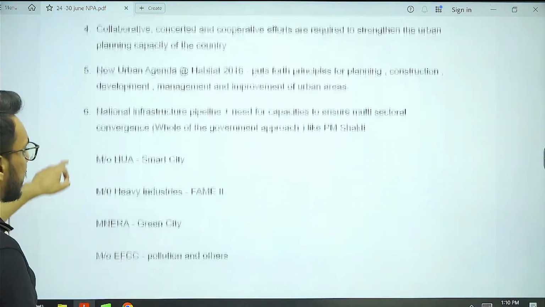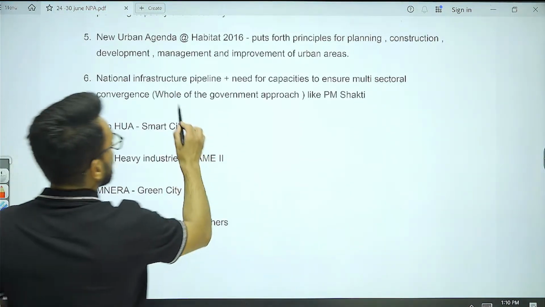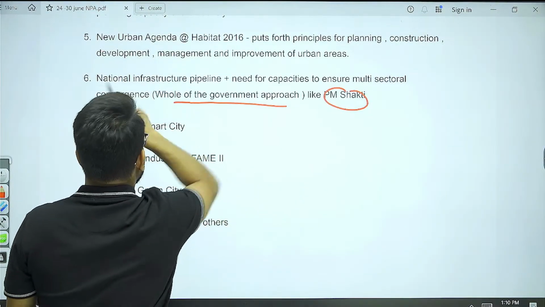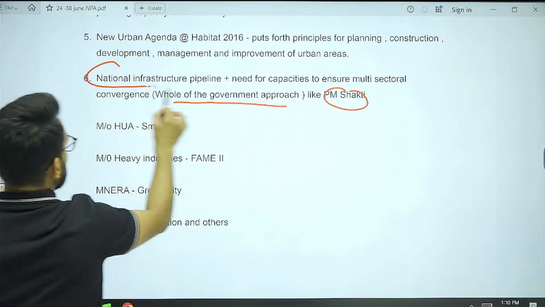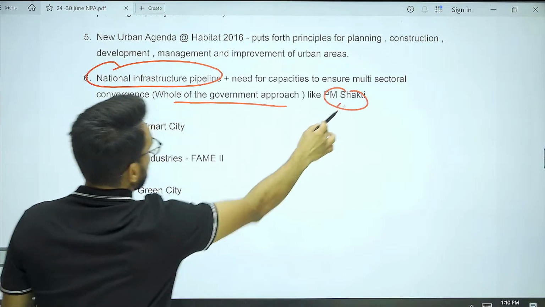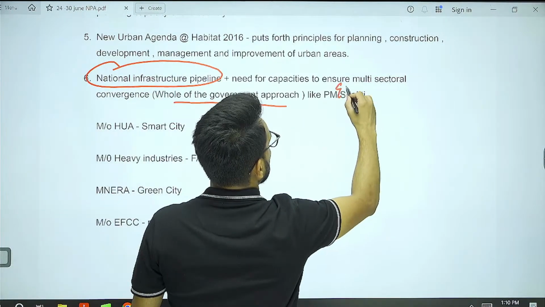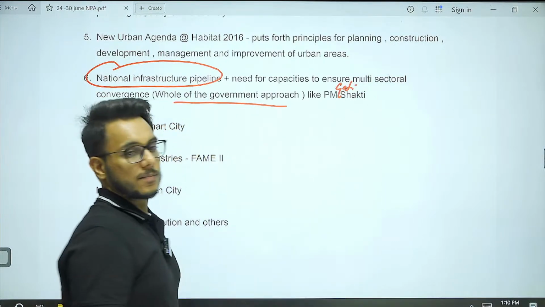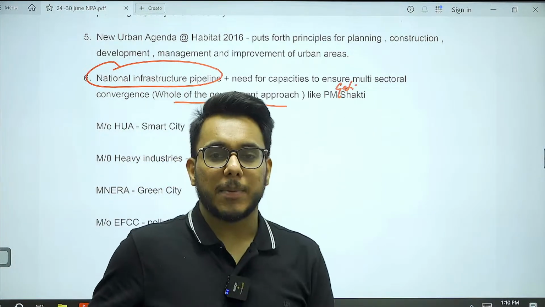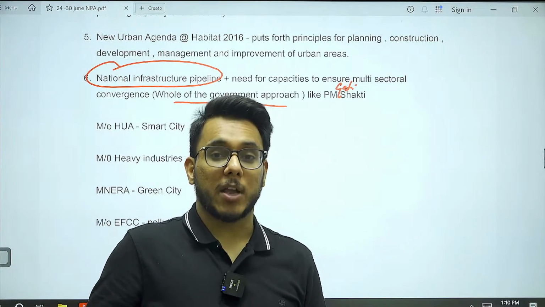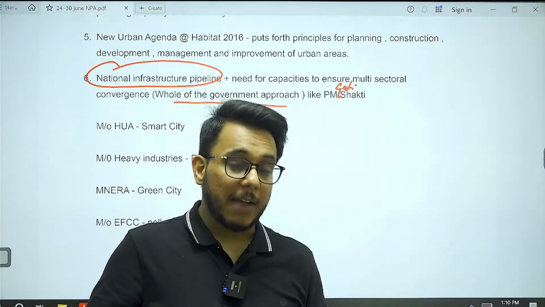Then the next is that a whole of government approach is needed. Under the Pradhan Mantri Gati Shakti initiative, National Infrastructure Pipeline, sometimes also called the PM Gati Shakti, multiple ministries and departments which are responsible for giving the clearances have come together.